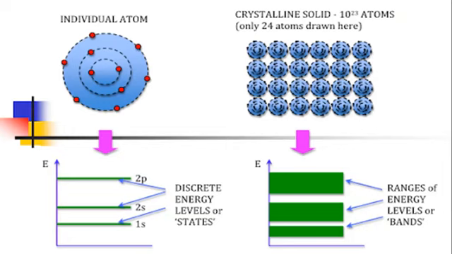So we get a range of energy values for the electrons to occupy. And this range of allowed energy values, which are close and continuous, are called energy bands. The range of energy levels are called energy bands.